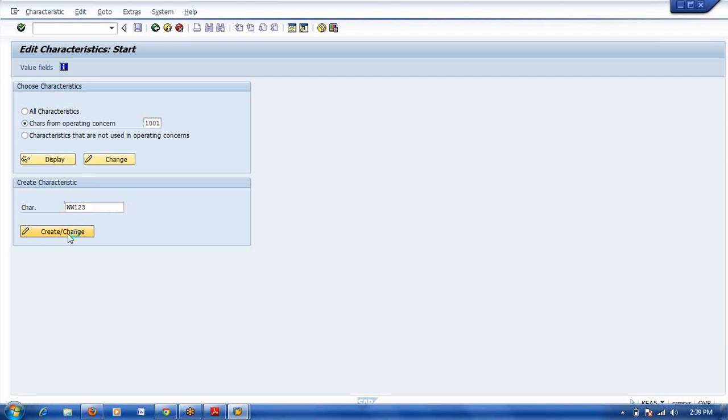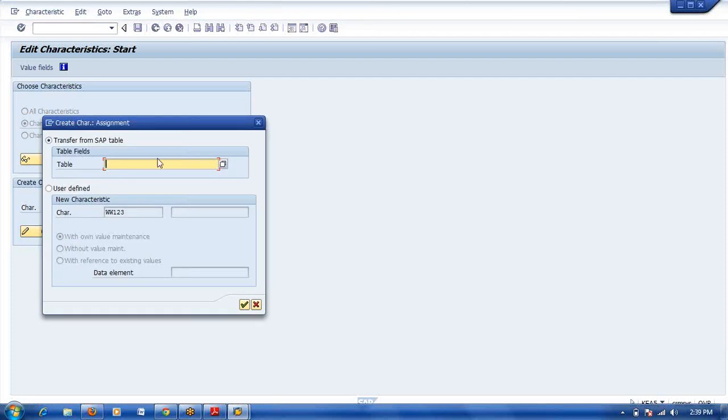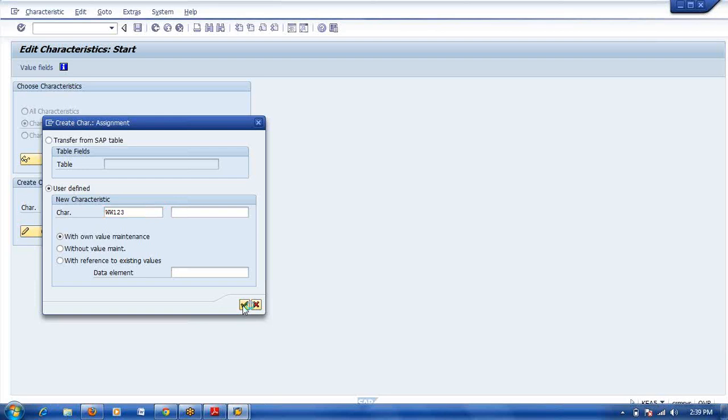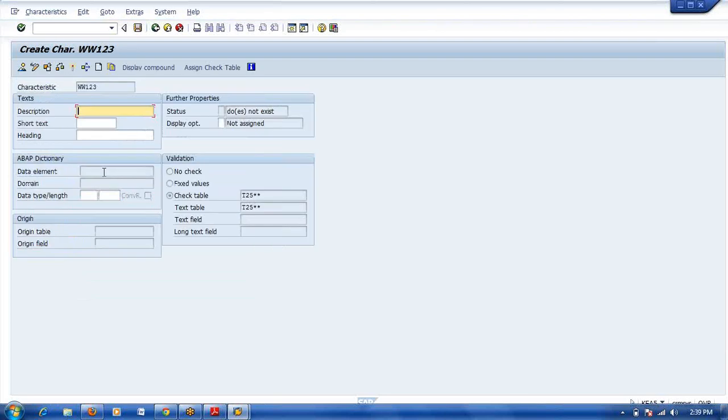In this case we can create here. You can use a table; if you know the table, you can specify it. If you don't know the table, you can directly create without a table. Enter. Here, for this data element and domain data type, the system will automatically create one table. This is the check table, test table.